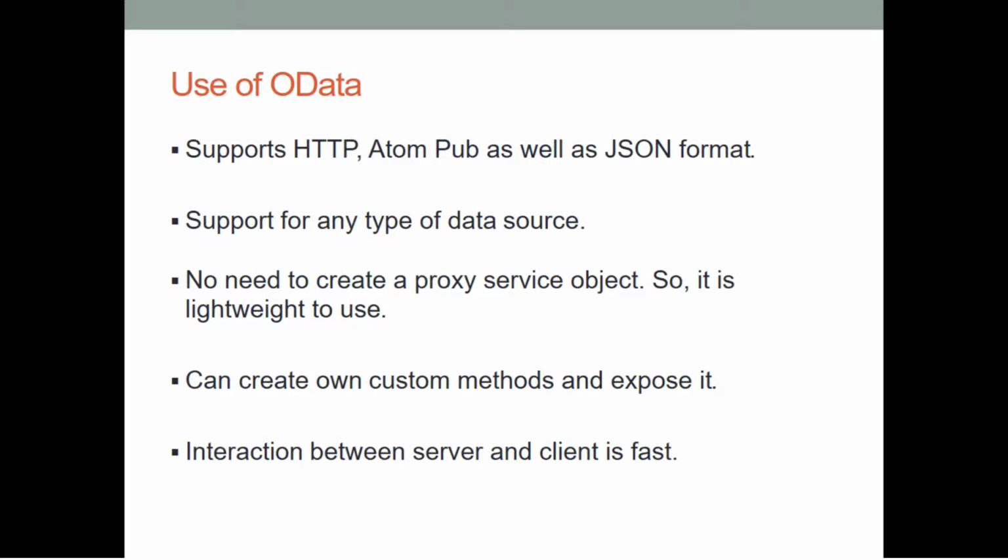Also, by using OData, we can create our own custom methods and expose them. As I have mentioned earlier, since OData is lightweight to use, the interaction between server and client is very fast, so performance wise it is good.